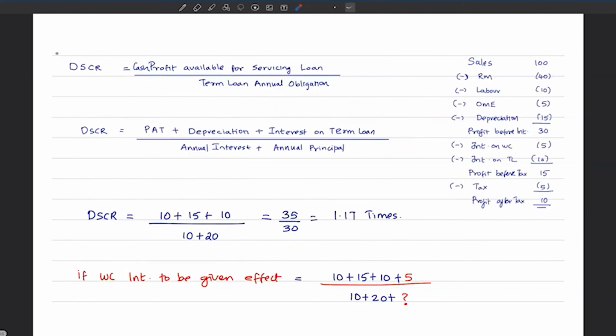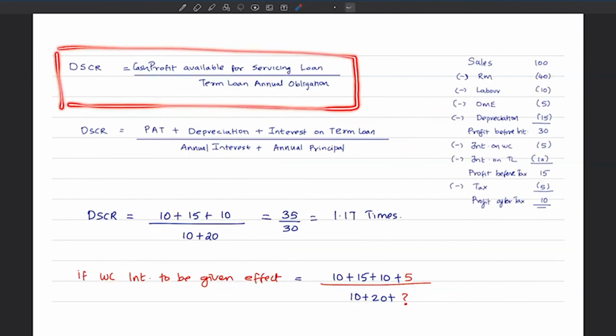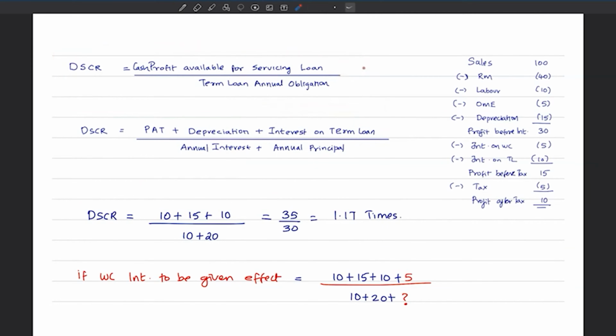Okay, let's do it. We know the formula for DSCR, which is cash profit available for servicing the loan divided by term loan obligations. And cash profit available for servicing the term loan is nothing but profit after tax plus depreciation plus interest on term loan only, because profit after tax is itself arrived after subtracting interest on working capital. So what is the profit after tax?